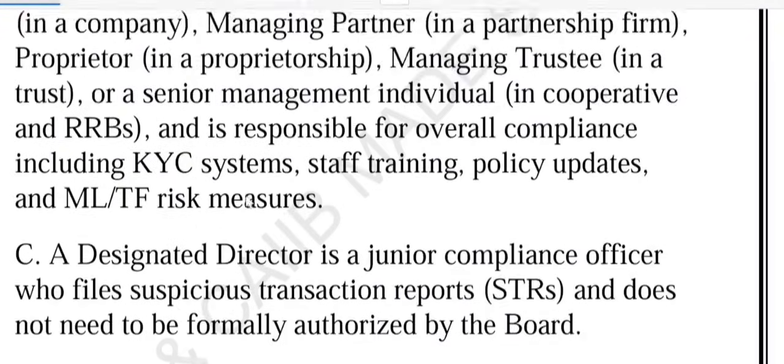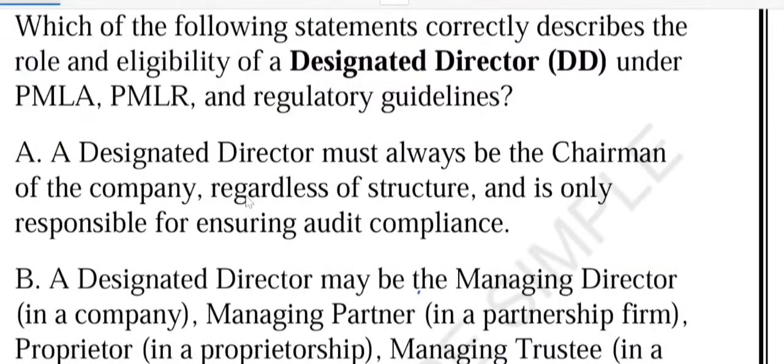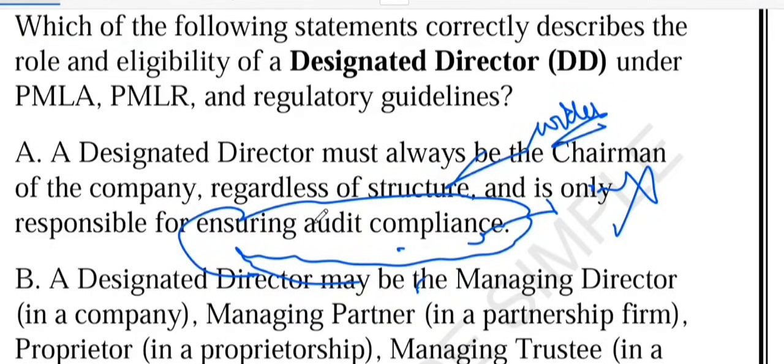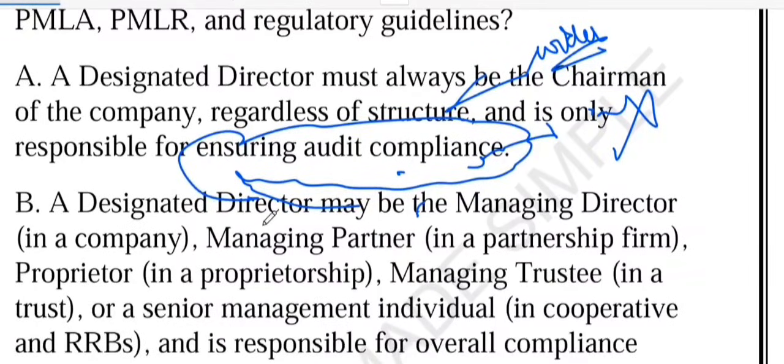What do you think? Let's go through each and every option. First of all, let's start with option number A. So option number A says that DD must always be the chairman. This is wrong. DD is not always the chairman. It depends on the type of organization, right? And option A says that he only ensures audit. No, the DD's role is much wider than just audit. It's all about full compliance with PMLA, KYC, AML system. Let's look at option number B.